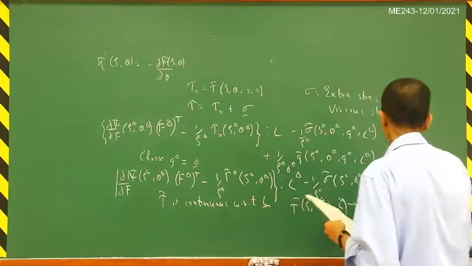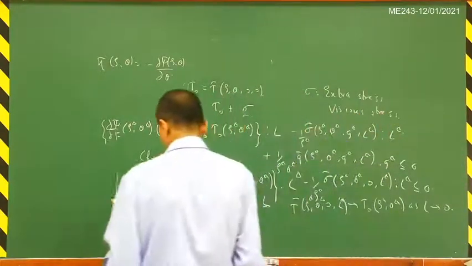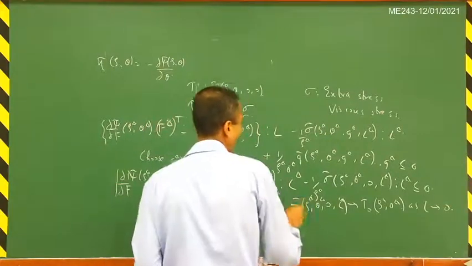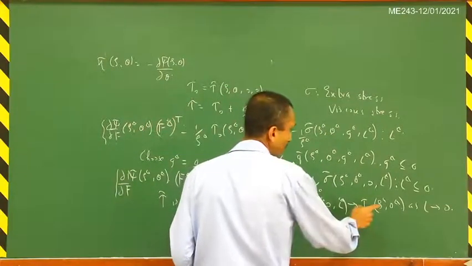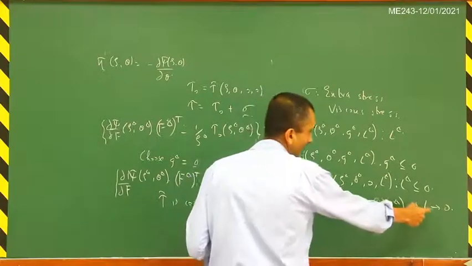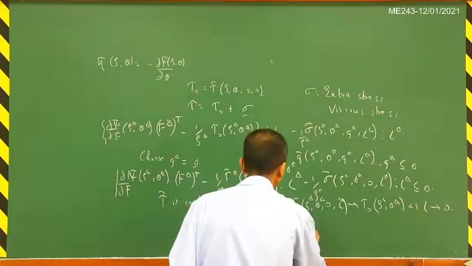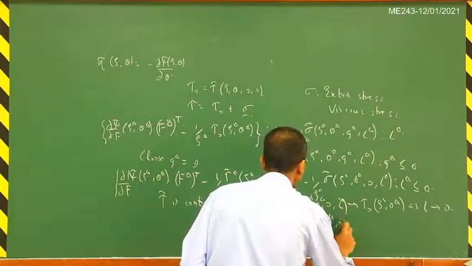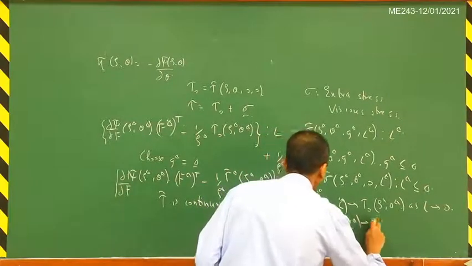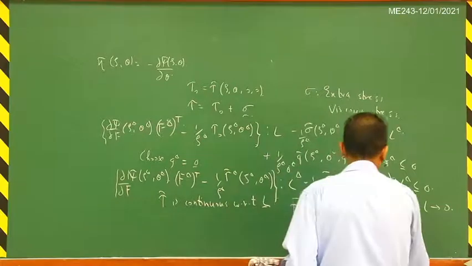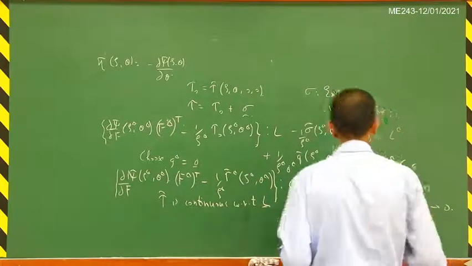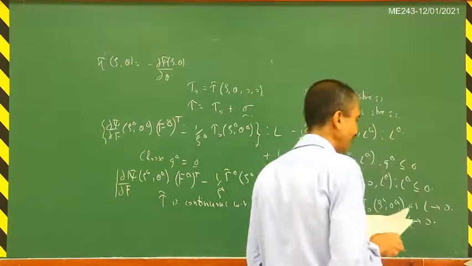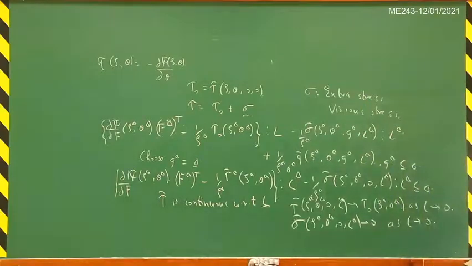This is just a consequence of continuity, because the stress tends to the equilibrium stress as L tends to 0, so the viscous stress will tend to 0. So sigma tilde of (rho, theta, 0, L) tends to 0 as L tends to 0. We will use this continuity requirement now.